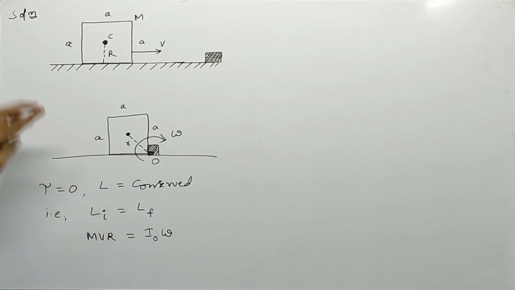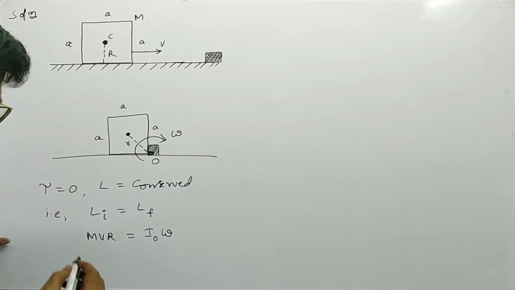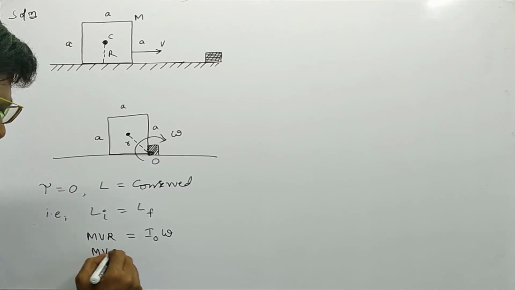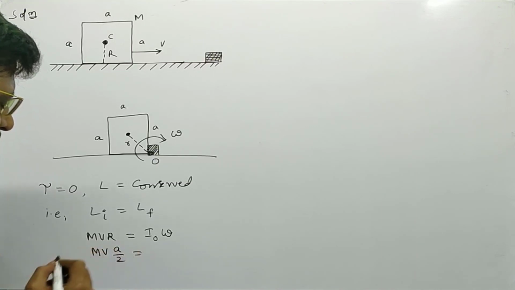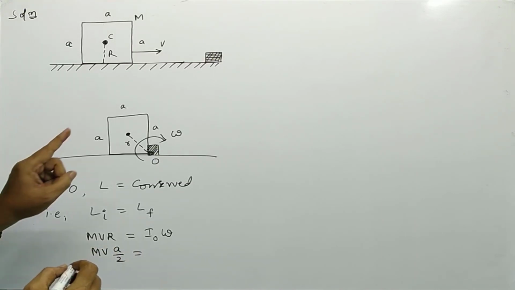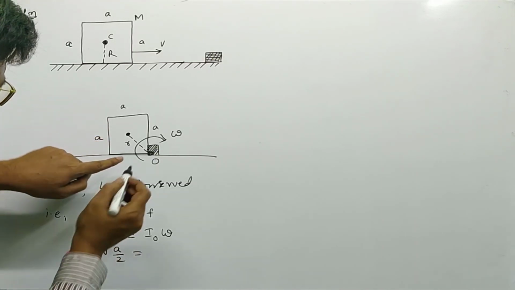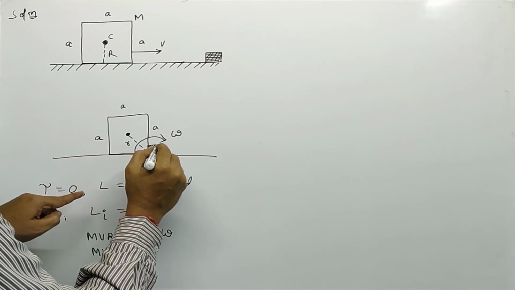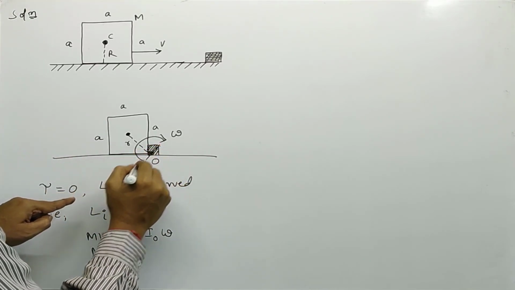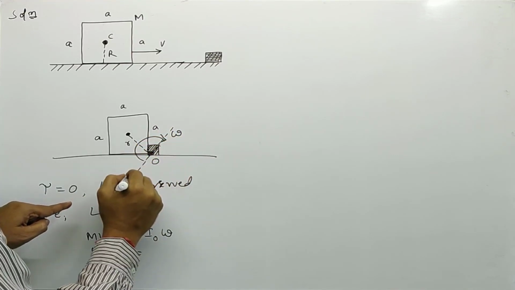In the first case, R is equal to A by 2, so mv into A by 2 is equal to I naught omega.